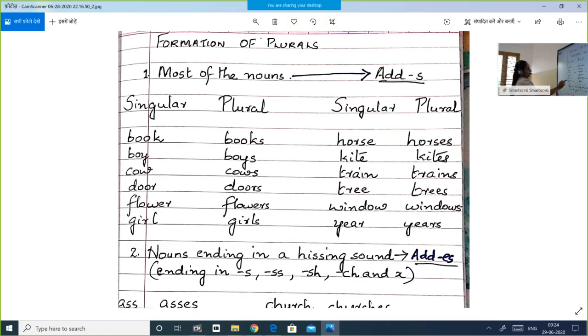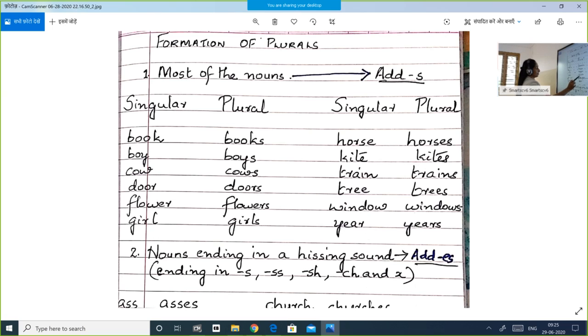So the singular forms are written here. Book. When you add s to book, it becomes books. Most nouns form plurals by adding s. Remember, most nouns form plurals by adding just one s. Book, books. Boy, boys. Cow, cows.